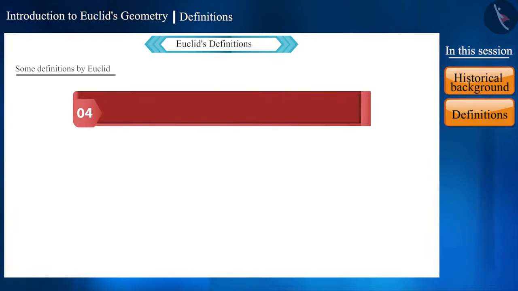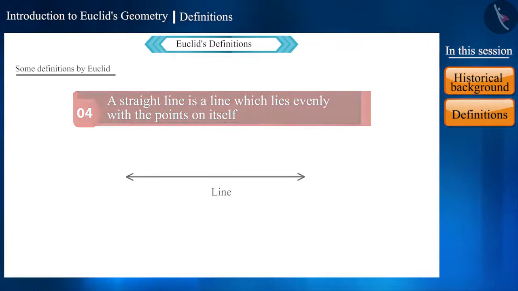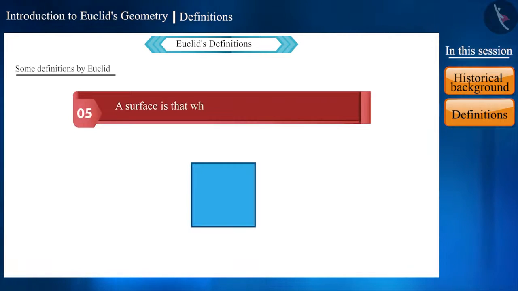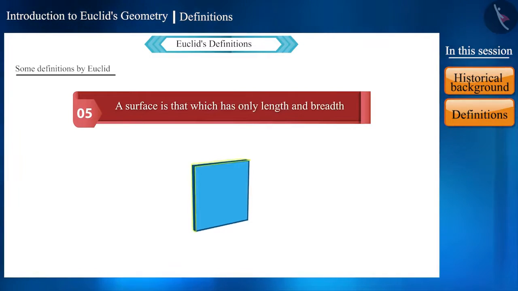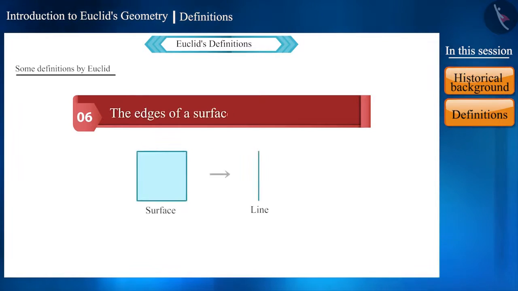This is the fourth definition. Line which lies evenly with the points on itself. That is, we can say that on joining many points, a line is formed. The fifth definition is that a surface is that which has only length and breadth. That is, we can say that a surface has no thickness. The sixth definition says that the edges of a surface are lines, sides, that is, boundaries.